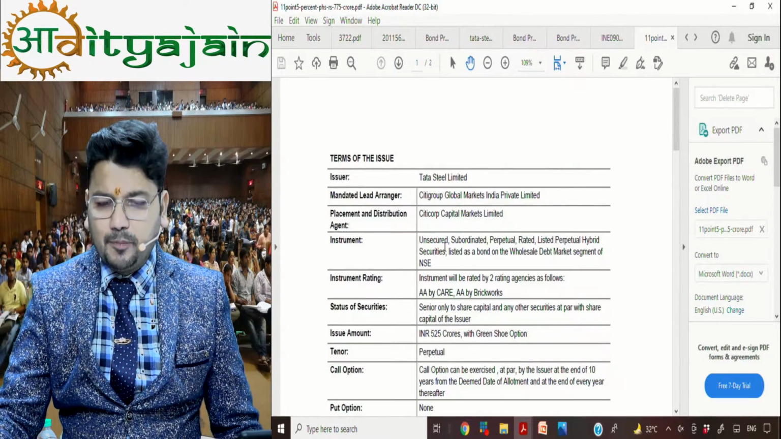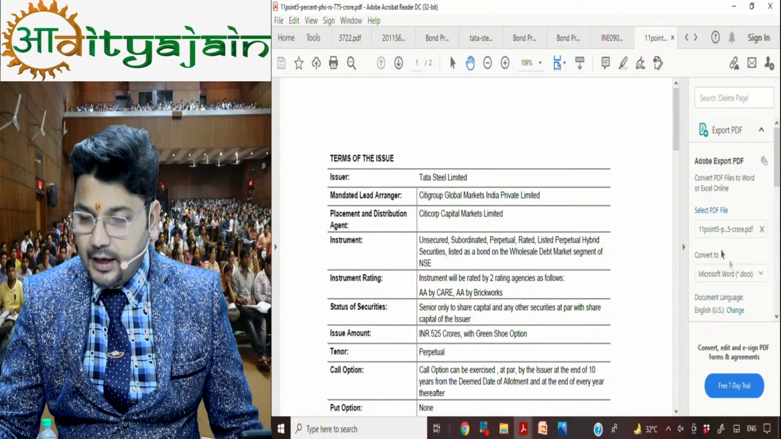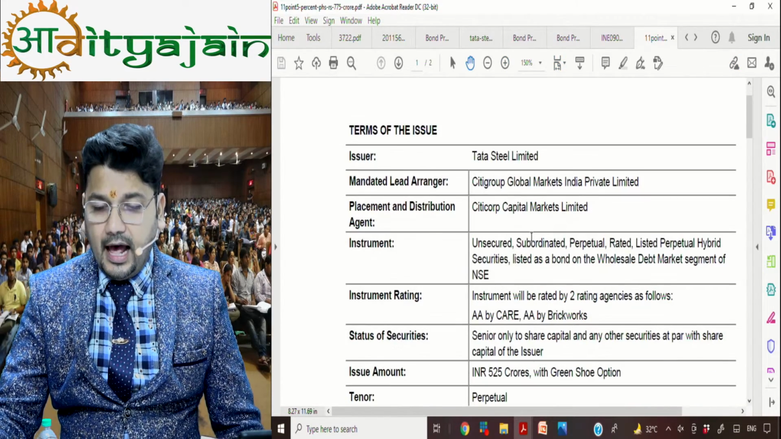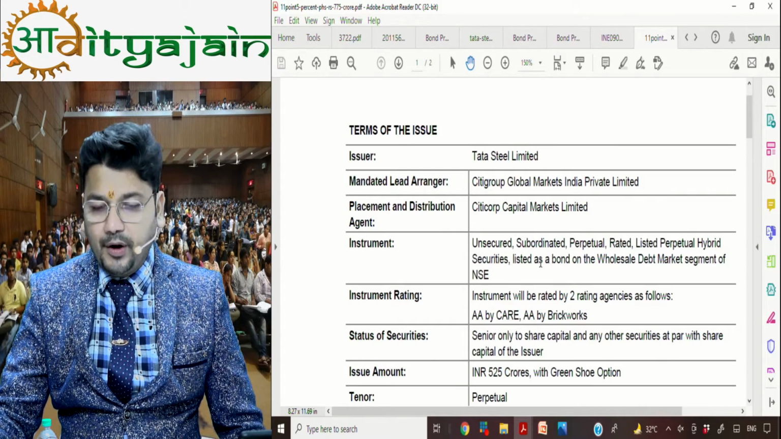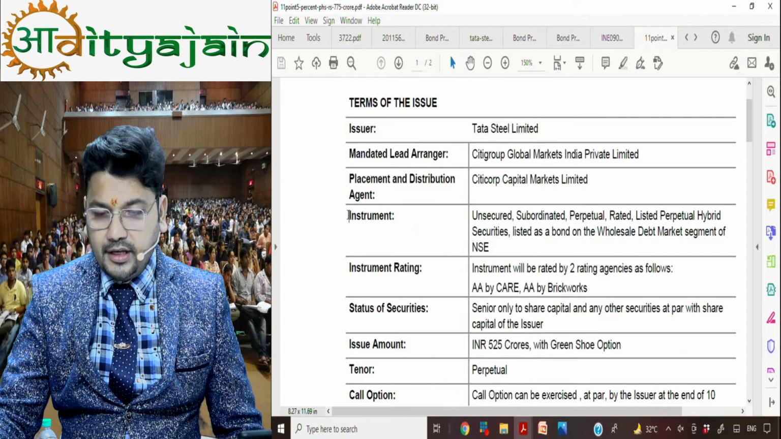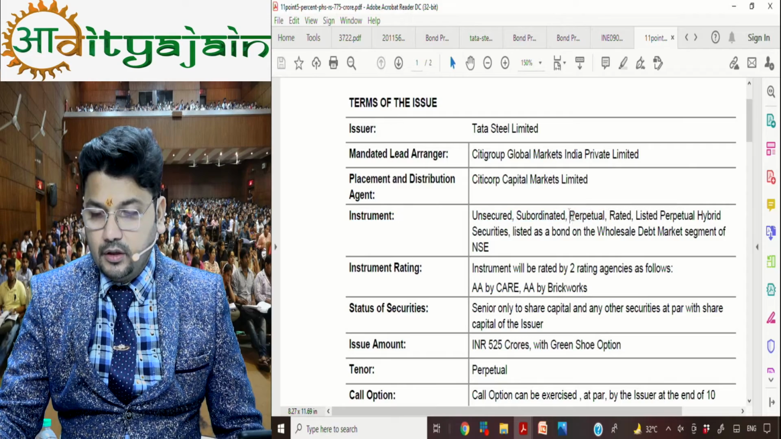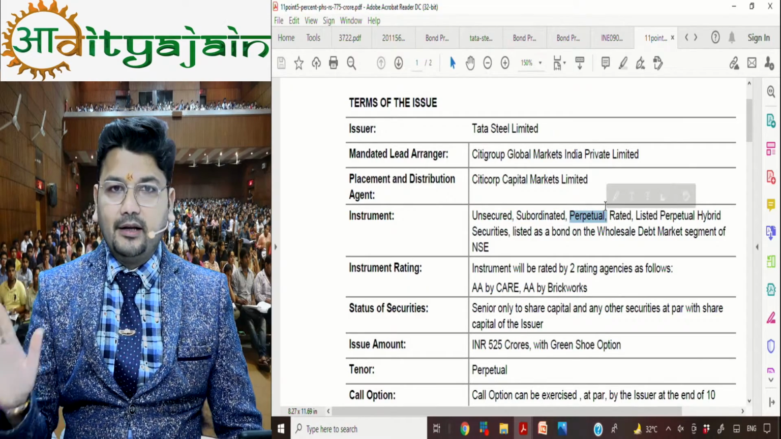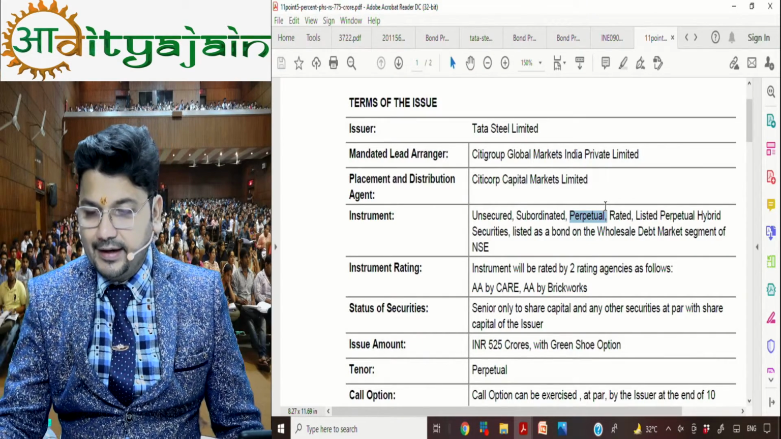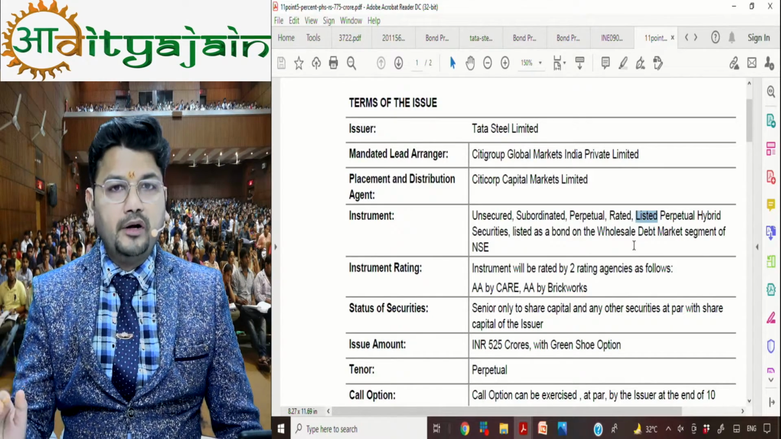I have many prospectuses. Let's say I am giving you one prospectus of Tata Steel Limited. I hope it's visible to you, and I am making you read the important points only. So what is the instrument? Unsecured, subordinated, perpetual. So it is clear that companies in India can issue perpetual bonds. It will be listed, so bonds are also listed.